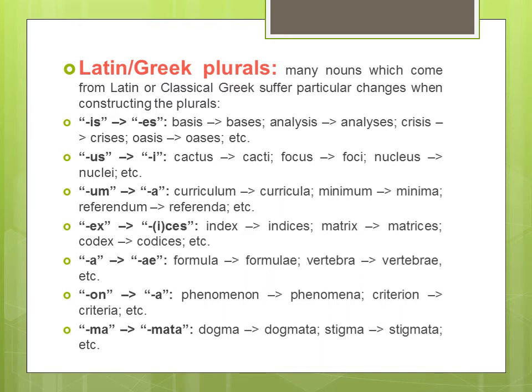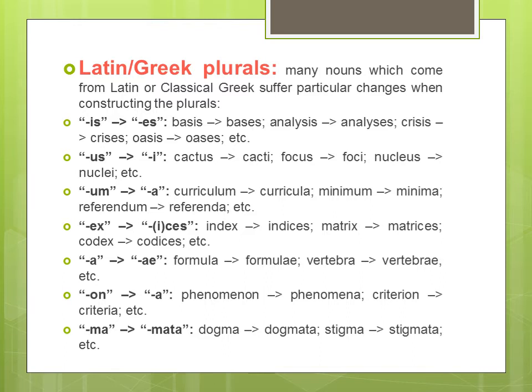I don't know whether you all know this thing or not, but let me clarify that the Latin language, of course, is a very beautiful language, but in present times it is considered dead, as it is not used widely throughout the world. But still there are words which we use in the English language.